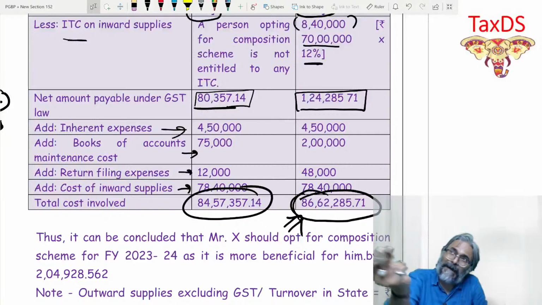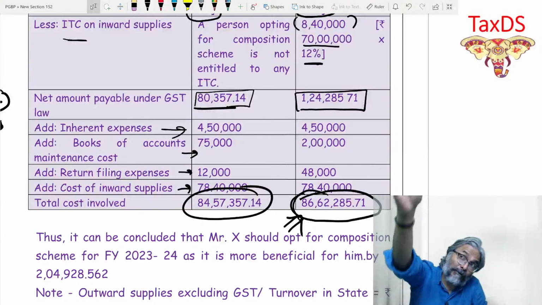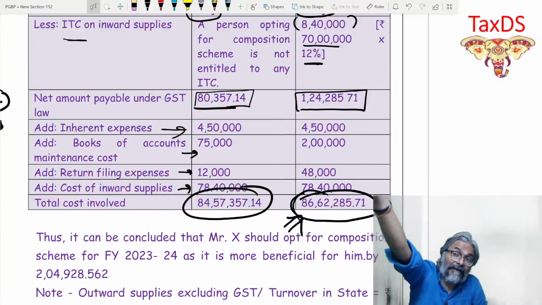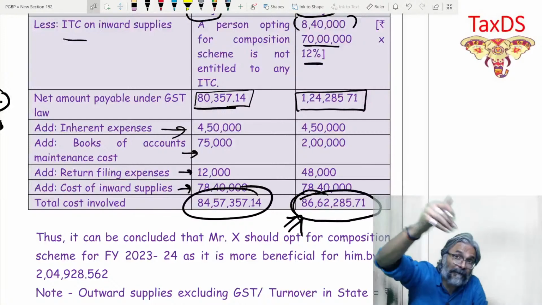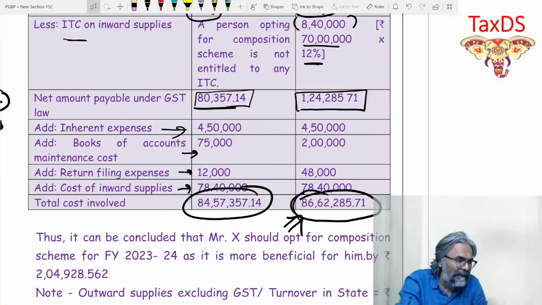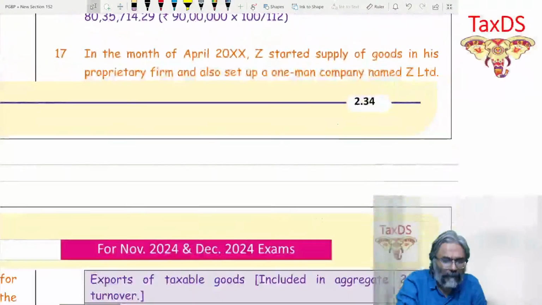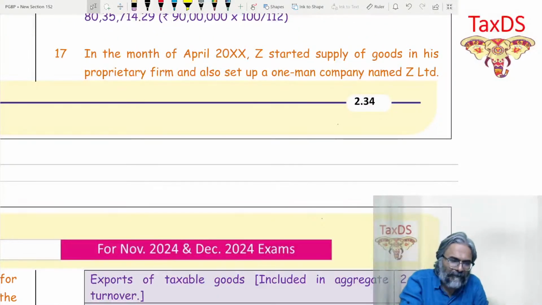Just because of 2 lakhs, I might forego my normal scheme, because it's just a benefit of 2 lakhs. But my customers who are also registered suppliers will shout, boss, you are supplying me only a bill of supply under the composition scheme and I cannot take the ITC. So all those factors are also important in the real world. Only for this question, it's fine.